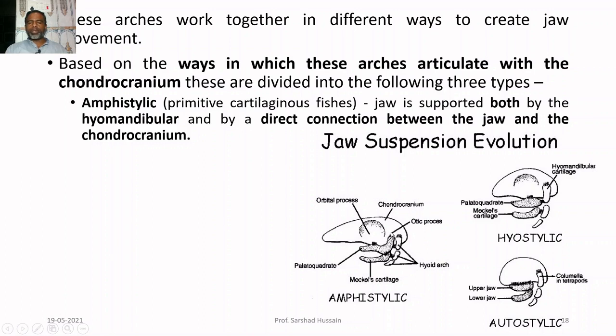You can see the jaw and the direct connection of this jaw with the chondrocranium over it, and then the hyomandibular bone of the hyoid is also helping it. Because here the jaws are articulated in two ways, one directly, other through the hyoid, it is called amphi. Amphi means both.